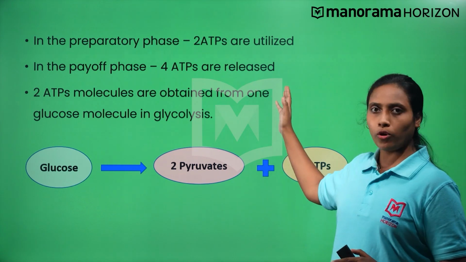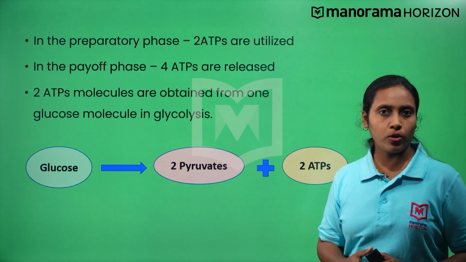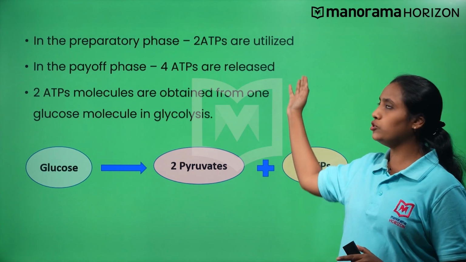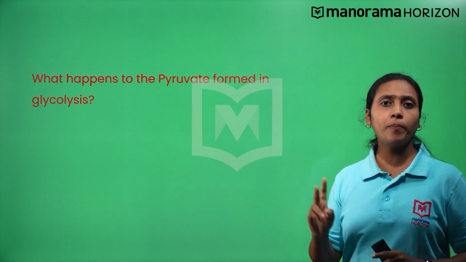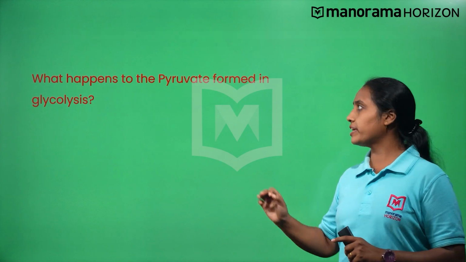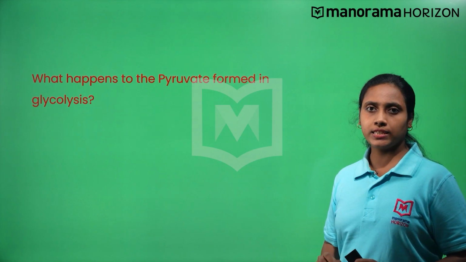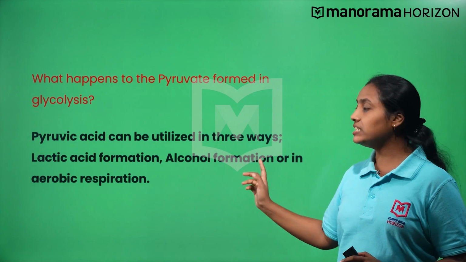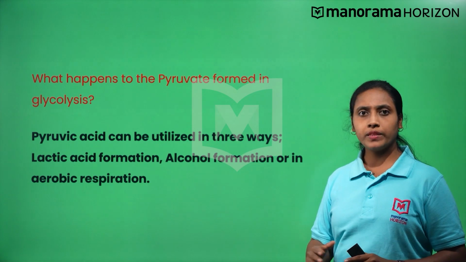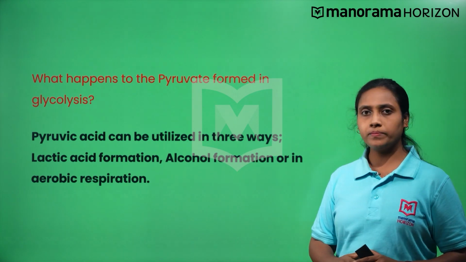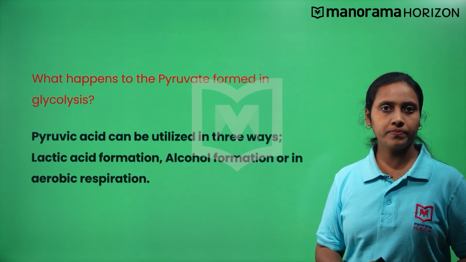4 ATP molecules are directly released and 2 ATP molecules get used up during this process. What happens to the 2 pyruvate molecules formed in this process? Pyruvic acid can be utilized in 3 ways: lactic acid formation, alcohol formation, and in aerobic respiration.